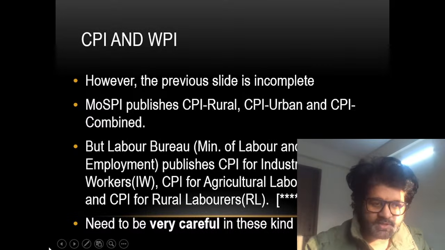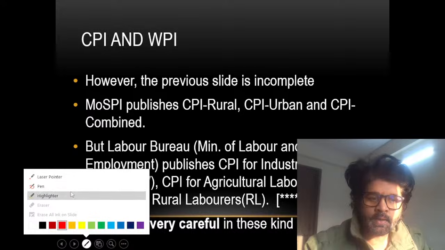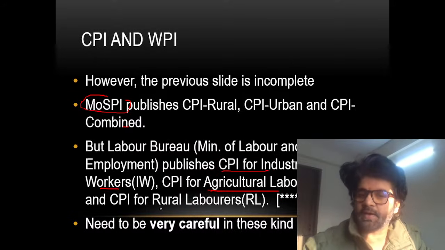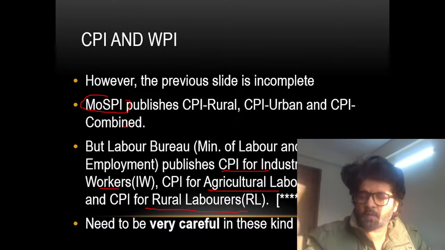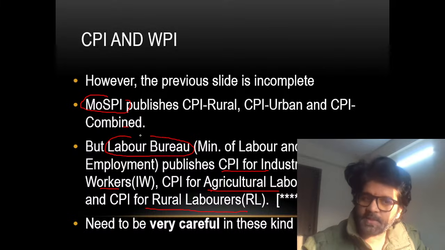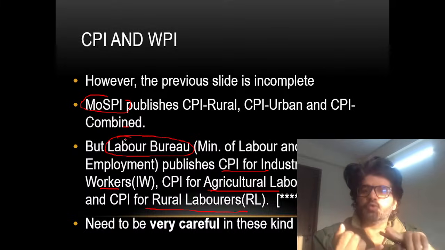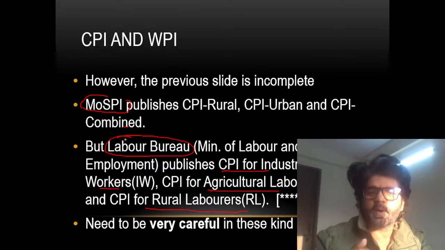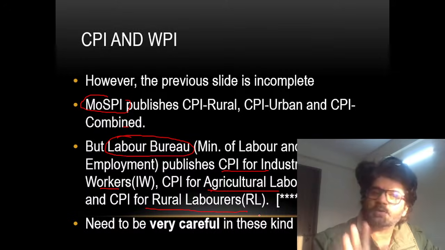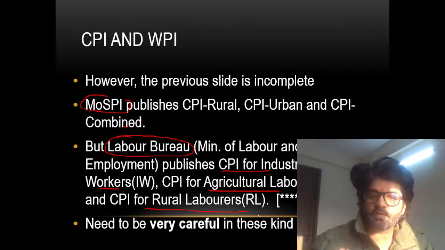This is a PYQ, please keep it in mind, that CPI combined is published by the Ministry of Statistics and Programme Implementation. But then there is something called CPI for industrial workers, CPI for agricultural laborers, and CPI for rural laborers, which has been asked as a UPSC PYQ. It is published by the Labour Bureau. So please keep it in mind: CPI rural, urban, combined is published by MOSPI, but CPI for IW, AL and rural laborers are published by the Labour Bureau, Ministry of Labour and Employment.